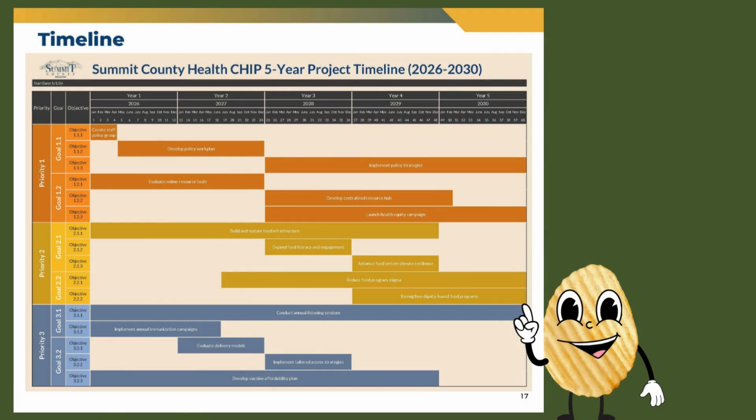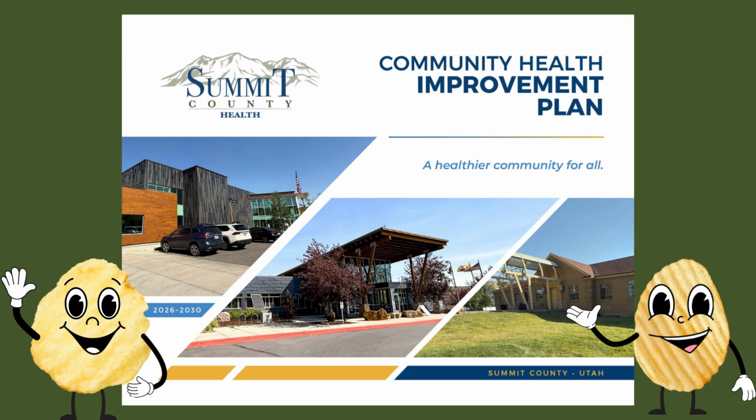Over the next 5 years, the Community Health Improvement Plan will guide the work of the Summit County Health Department across all programs and services, turning shared priorities into meaningful action. This moment marks an important milestone, recognizing the dedication and collaboration that made the CHIP possible, while also setting the stage for continued progress. The Community Health Improvement Plan is a shared roadmap for improving health in Summit County.